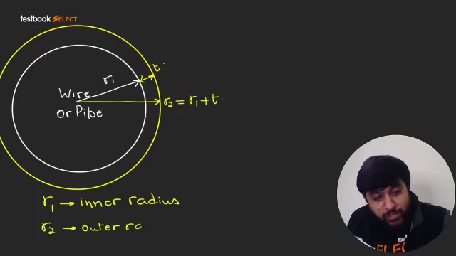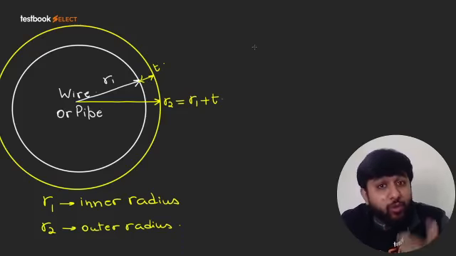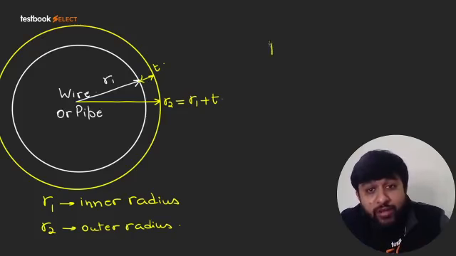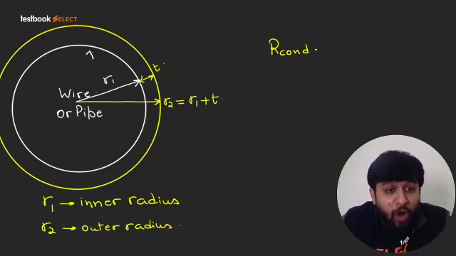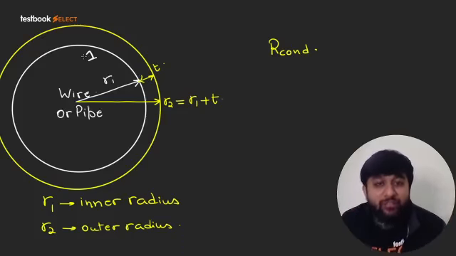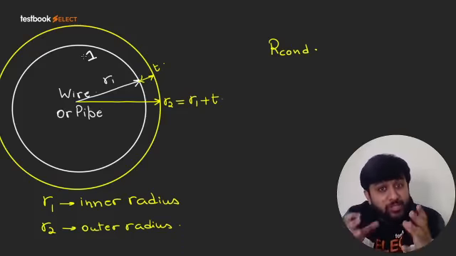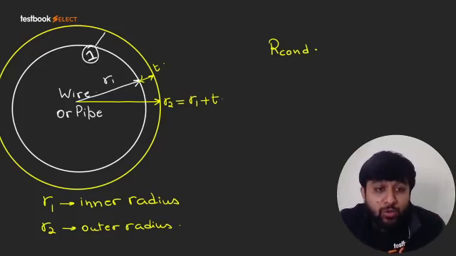Now in the entire thermal circuit, the insulation is going to offer two resistances. So one resistance is the resistance to conduction. So basically whatever heat is produced in the wire, that heat will first reach the outer surface of the wire. So there is some conduction within the wire. Then from this outer surface of the wire to the outer surface of insulation, there will be some conduction within the insulation.